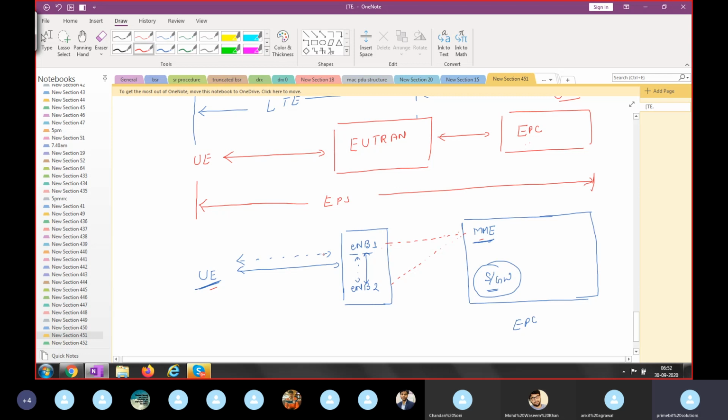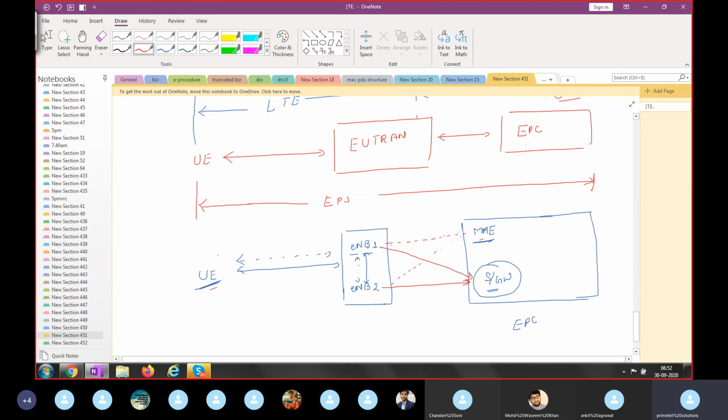Users' signaling information will be transmitted to the MME via eNode B, only signaling information. It's not possible for the UE to transmit its signaling information to the MME directly, without the eNode B. And serving gateway will handle the user's traffic information, but taken via eNode B. So serving gateway will handle the user's traffic information, MME will handle the user signaling information in the core network.